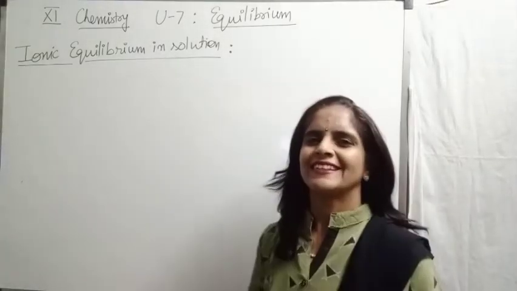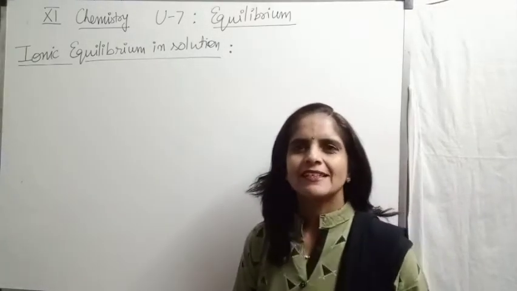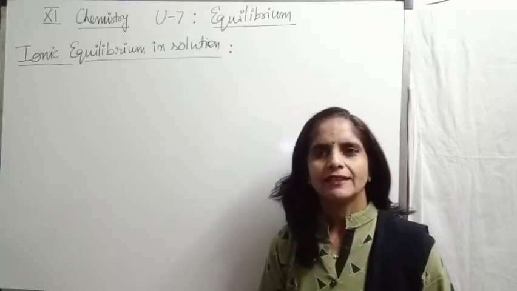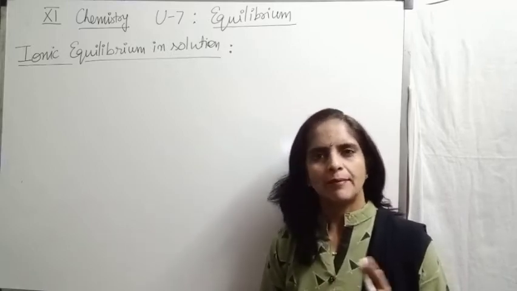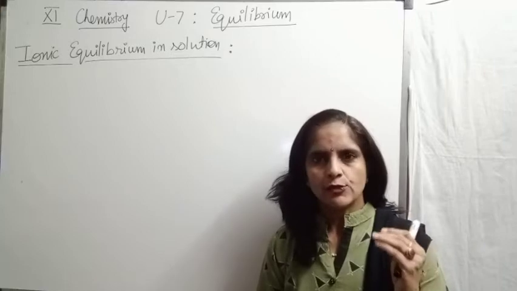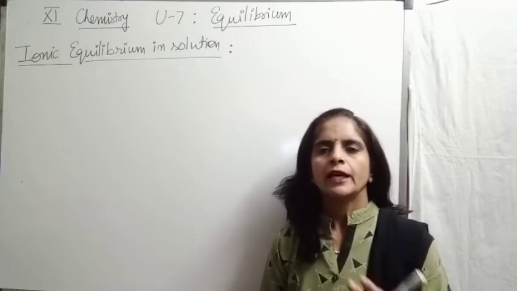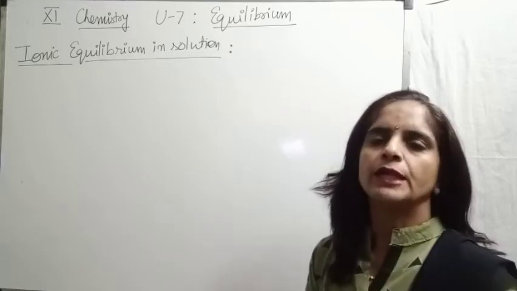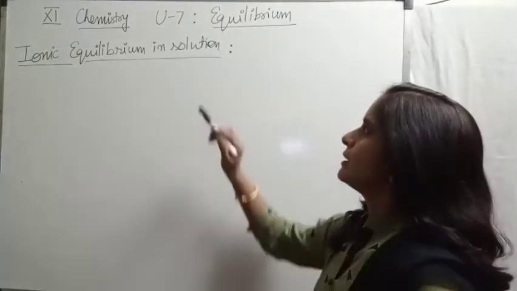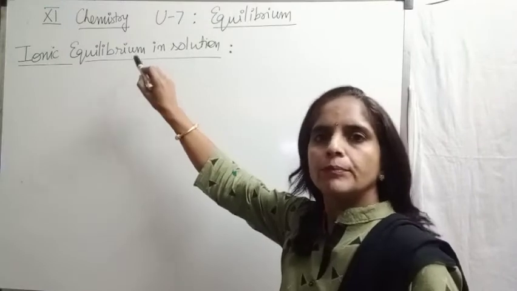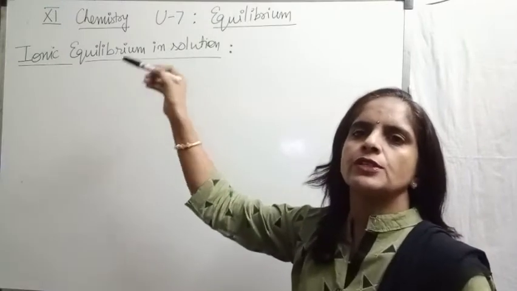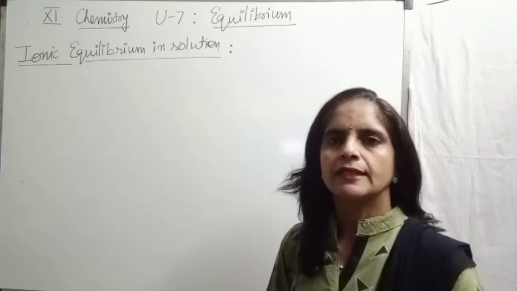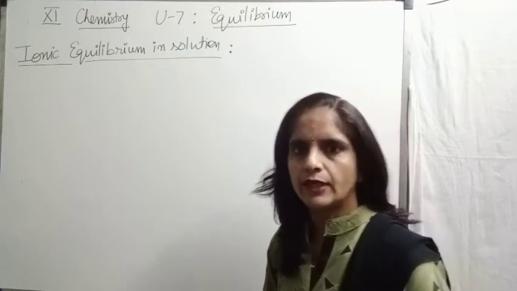Hello children, today's topic is ionic equilibria. We completed chemical equilibria as well as physical. Now next is ionic equilibria. So first, meaning of ionic equilibria. Ionic equilibria means the equilibria which involve ions. That is termed as ionic equilibria.